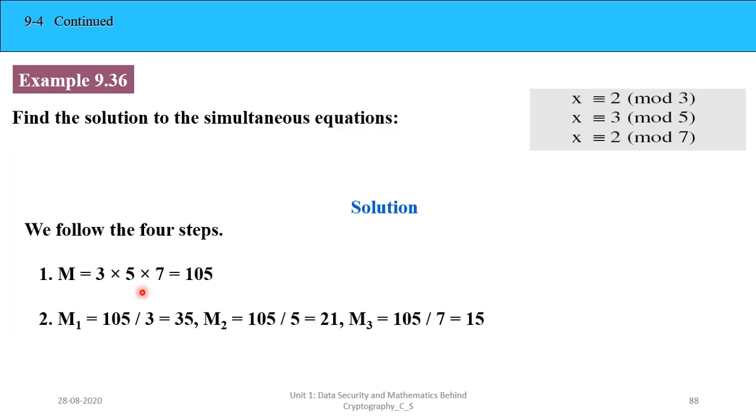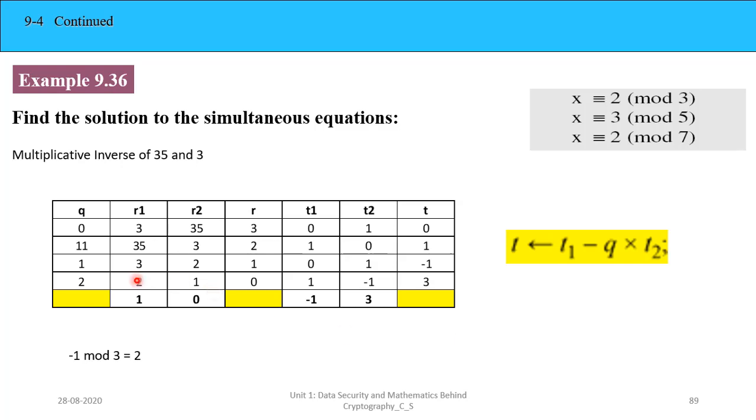So the numbers will be such that we will always get a multiplicative inverse. So you should always get 1, 0. Okay, so the GCD exists. Then you go to T1, T2 and T. Initialize T1 as 0, T2 as 1. Then you calculate T as T1 minus Q times T2. So you will get T. Then again shift T2 to T1, T to T2. Similarly you will get here minus 1 and 3.